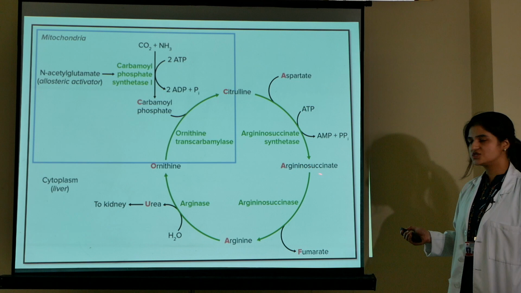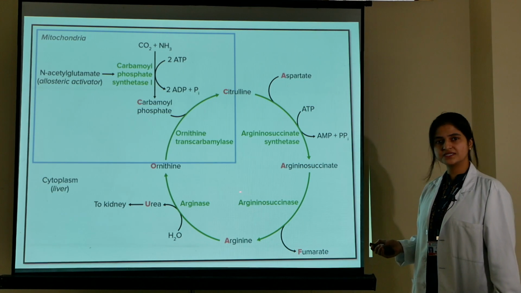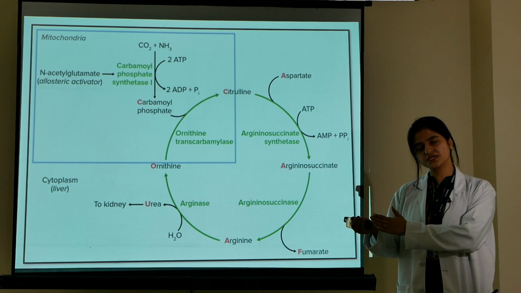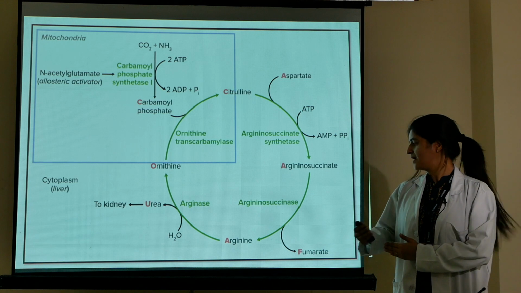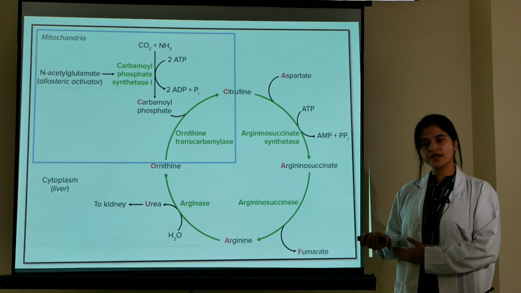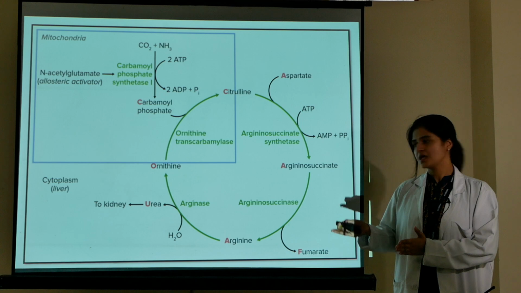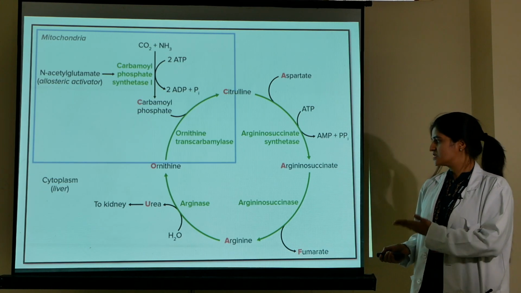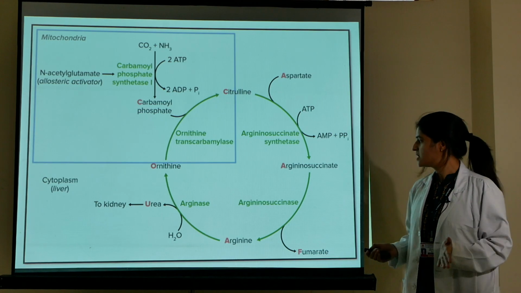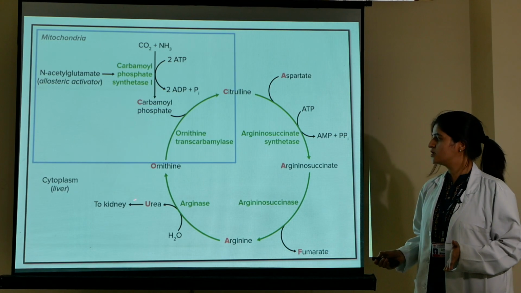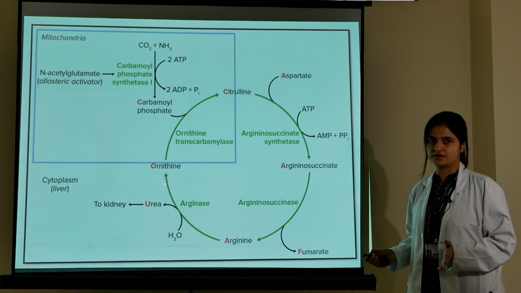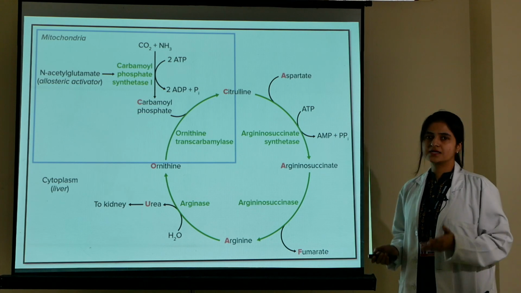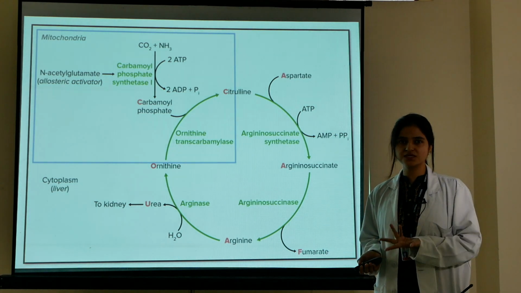Here it is written argininosuccinate. So, the argininosuccinase enzyme cleaves the argininosuccinate into fumarate and arginine. Now, this fumarate is removed from the urea cycle, and in the next step the arginine breaks down into urea as well as ornithine. Urea is the main product of the urea cycle.